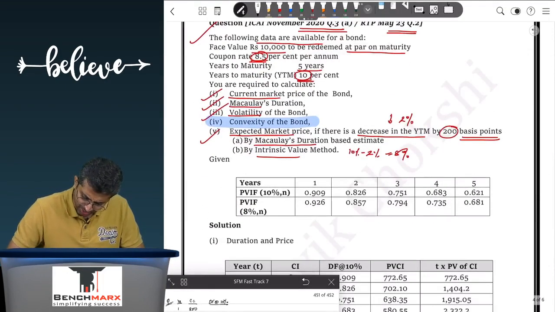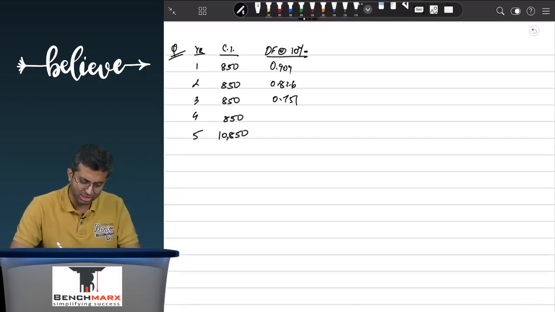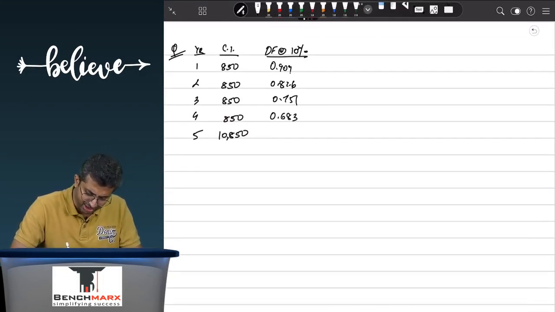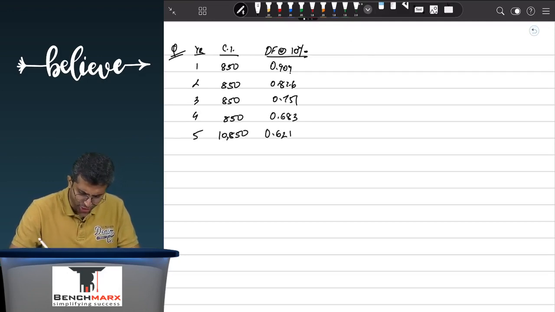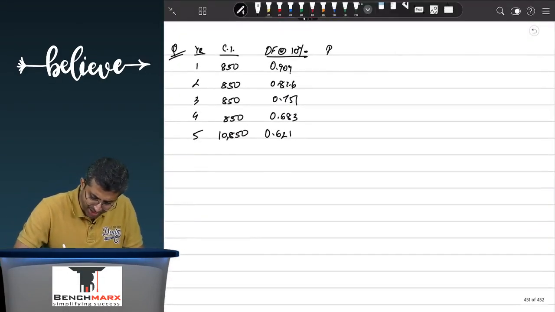Are they given? Well, yes, at 10%, 0.9091. So this is given, so you take that. If these were not given, we typically prefer taking up to 4 decimals, rounding off the fourth number. Having said that, you can also take something else. So this is 0.621. So these are the different values given, and we try to find the PVCI.